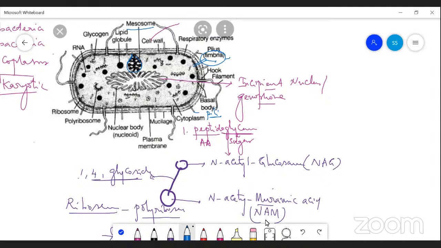Remember, the flagellum is composed of three parts. The base part is called the basal body. Next, a hook-like structure, from which arises the filament.